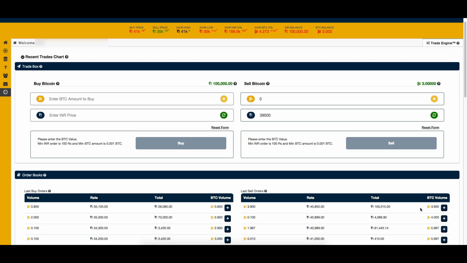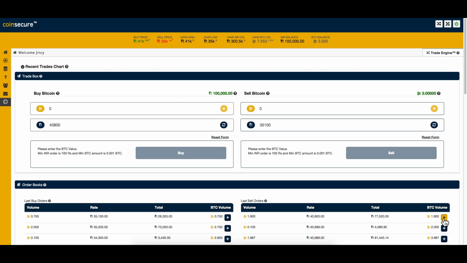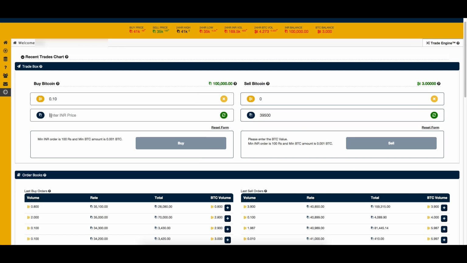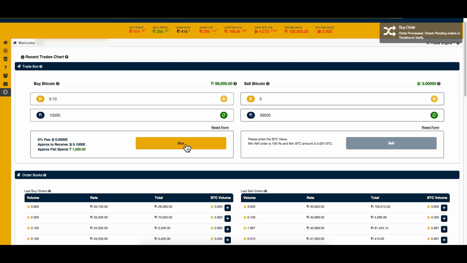In order to buy Bitcoins, you can select an existing order from the order book, which is below the trade box, or enter your own Bitcoin amount and desired price. On submission of your order, our smart notifications with audio let you know whether your order has been processed.